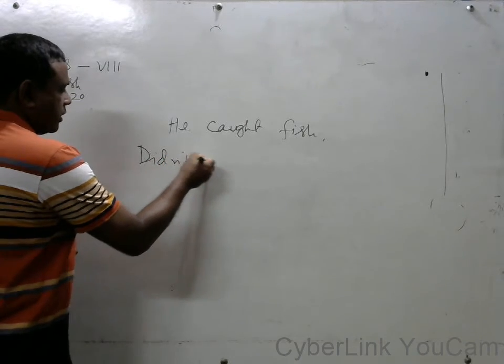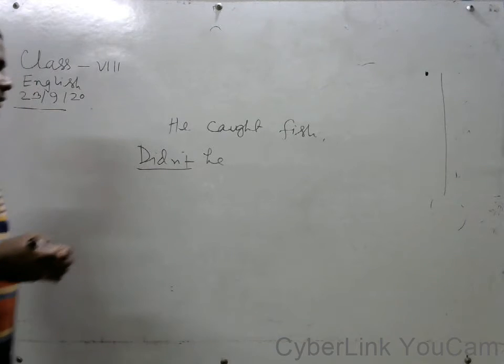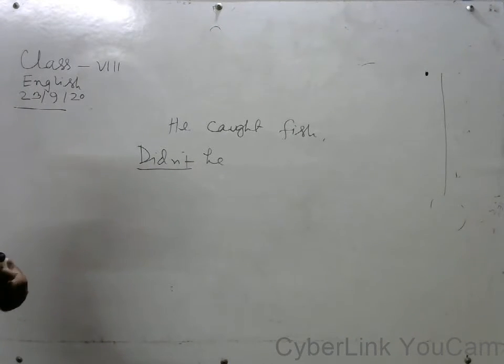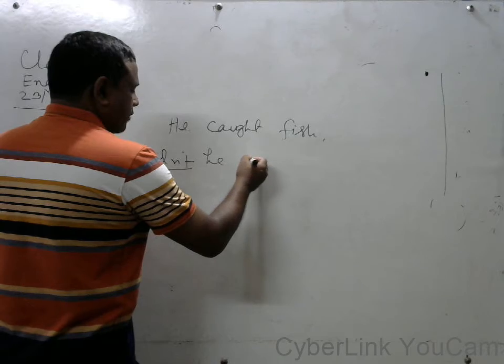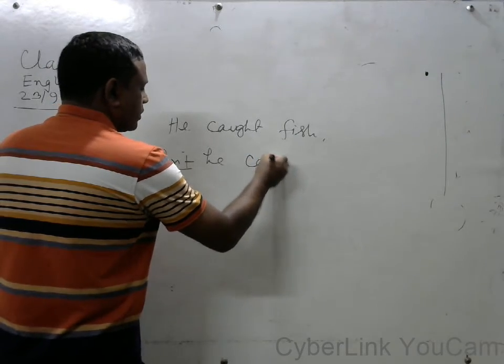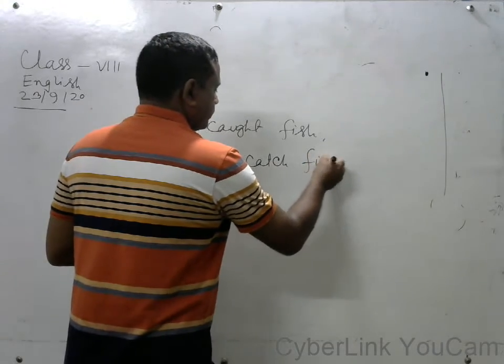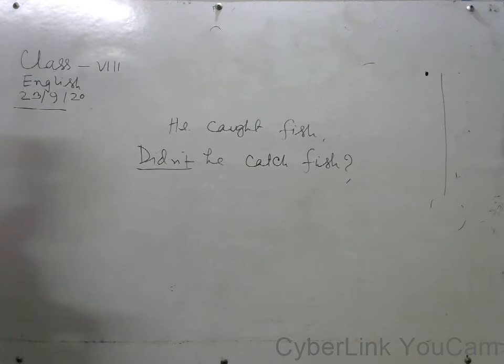Didn't he? When you use didn't, that time you have to change the verb to its present form. So we can write here catch, the present form of caught. Didn't he catch fish? He caught fish. Didn't he catch fish?